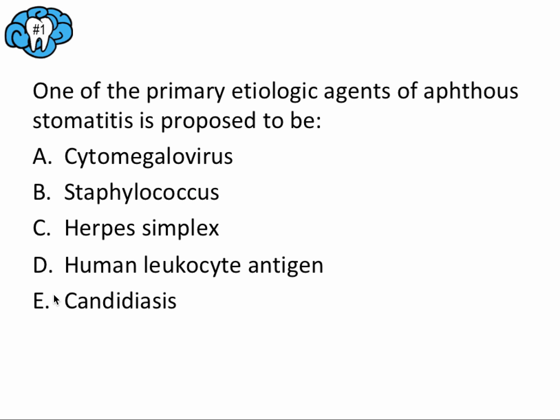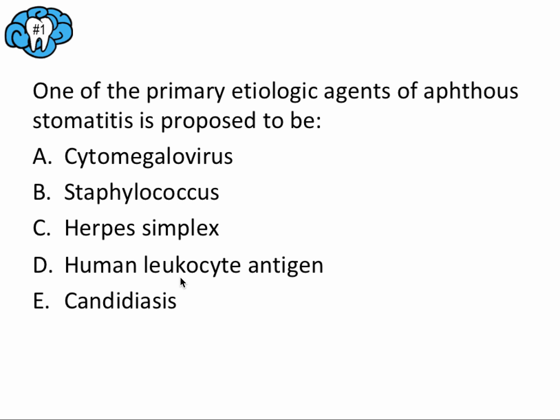And if we look at these answer choices, we have cytomegalovirus, which is a virus, and herpes simplex is also a virus. We have staphylococcus, which is a bacteria, and candidiasis, which is fungi. So virus, bacteria, and fungi are all in the infectious category for etiology.